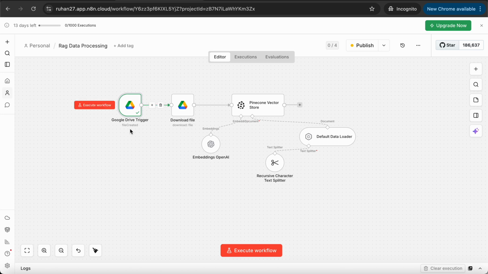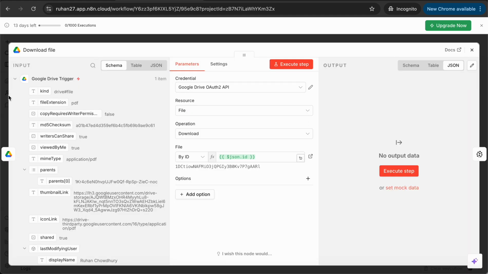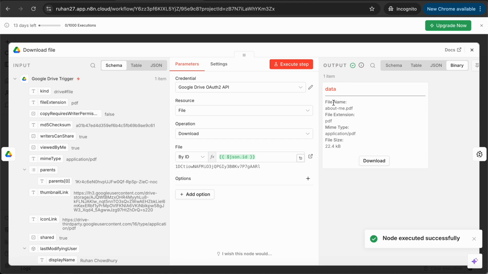So this will trigger whenever we have uploaded new datasets to that folder. It will trigger automatically, and over here that file will be downloaded using this particular Drive Download node. So when we execute this one, it will download that particular file for us. So this is basically the datasets.